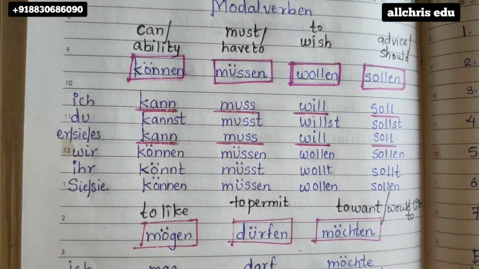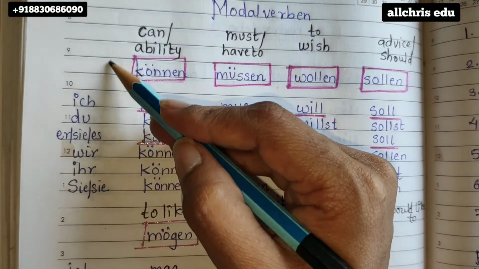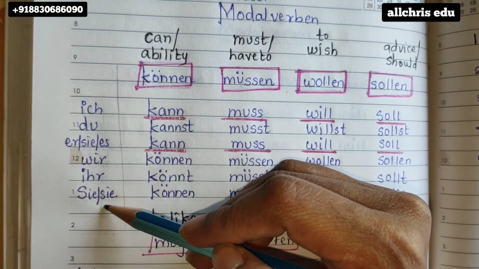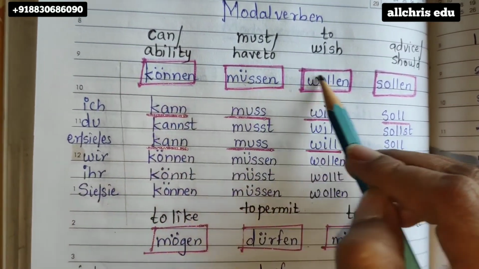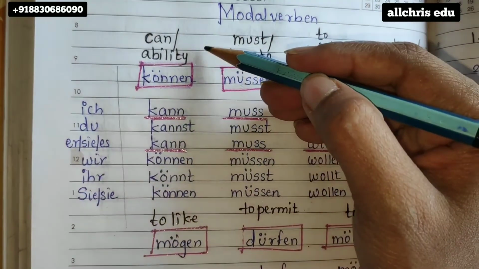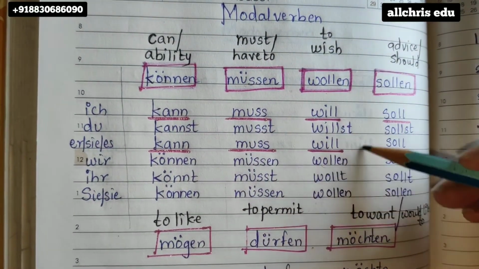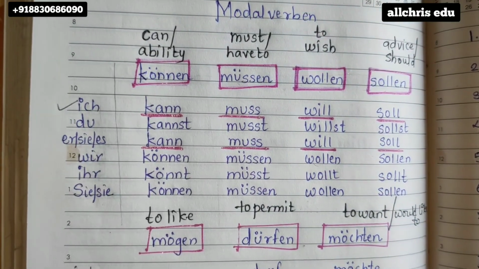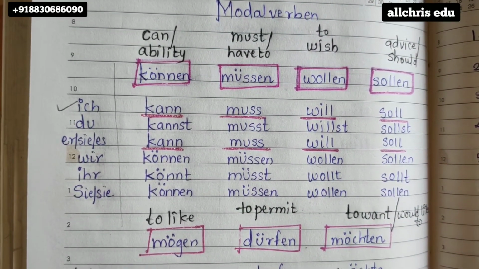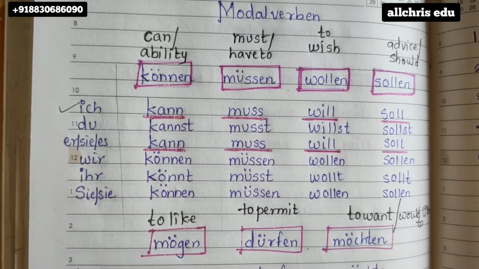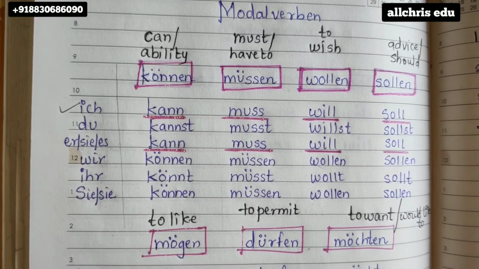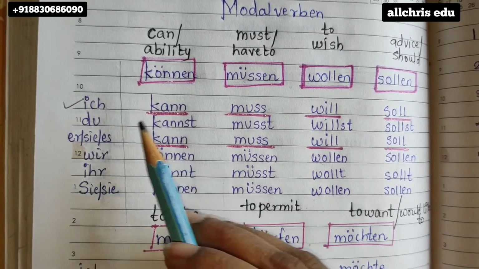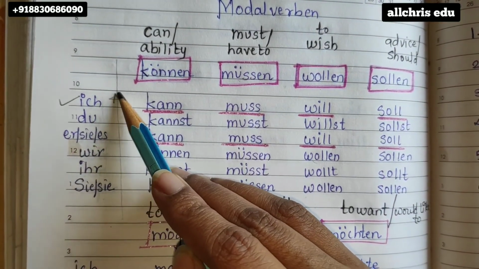While doing the conjugation, assume this is a margin. Compulsorily write the pronouns in the margin first. Then write the heading, können, müssen. You can even make a partition here. Then only learn the ich form for modal verben. Like how in the TD rule we have a rule, and in the S rule I have taught you one rule, in vocal verben I have taught one rule. In the same manner, in modal verben, you have a rule that you should learn the ich form by heart.